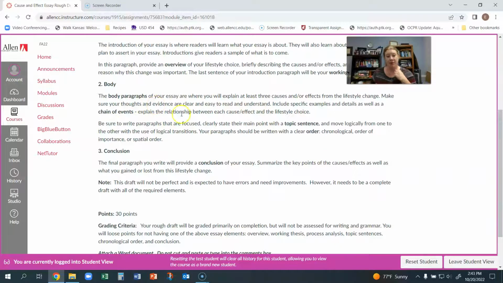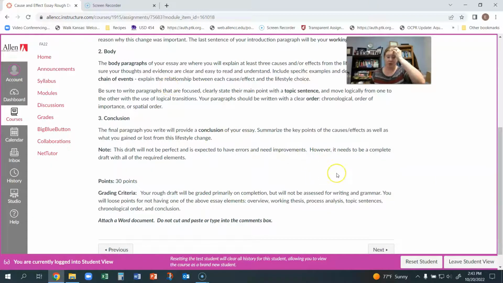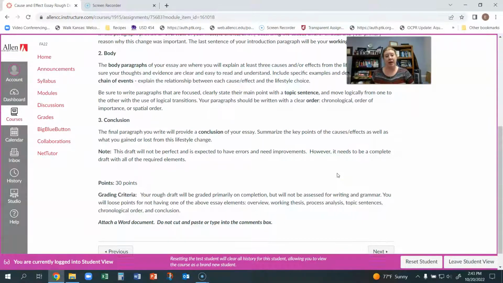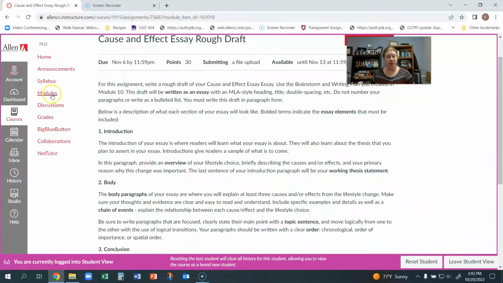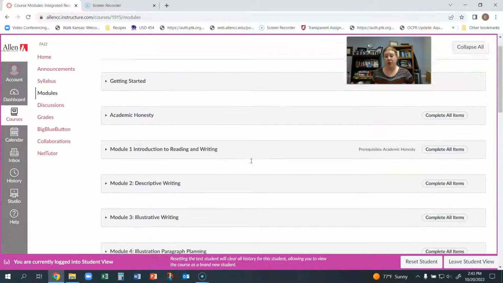Then body paragraphs, making sure that you have a chain of events so we see that cause and effect relationship, that we have links back to the topic and thesis, and that each section has a topic sentence. And then of course your conclusion. Obviously, because it's a rough draft, we expect it to be fairly rough, and so you'll just hit start assignment and submit your draft there, and then you'll be done with that. So you can go look for feedback.